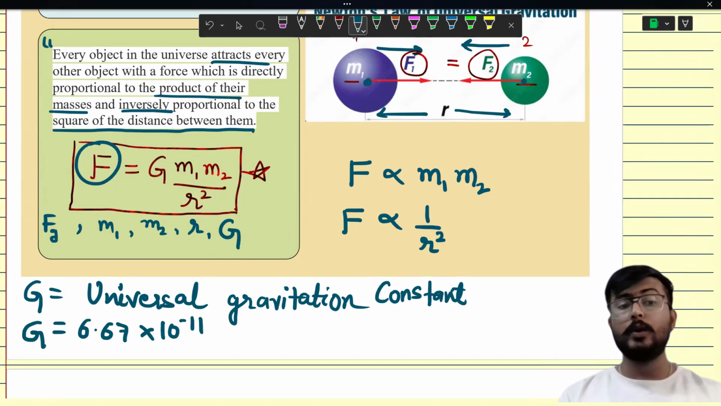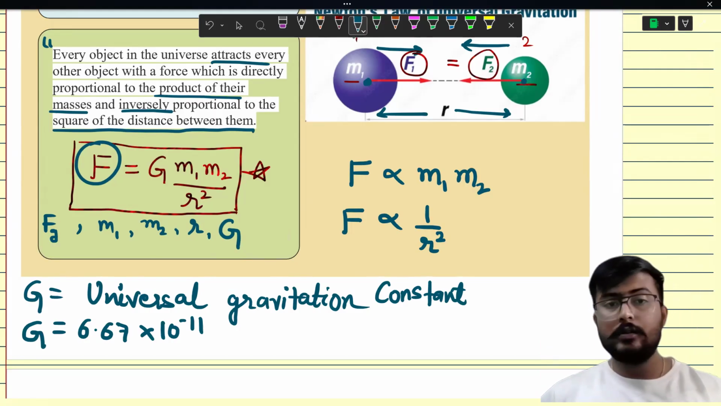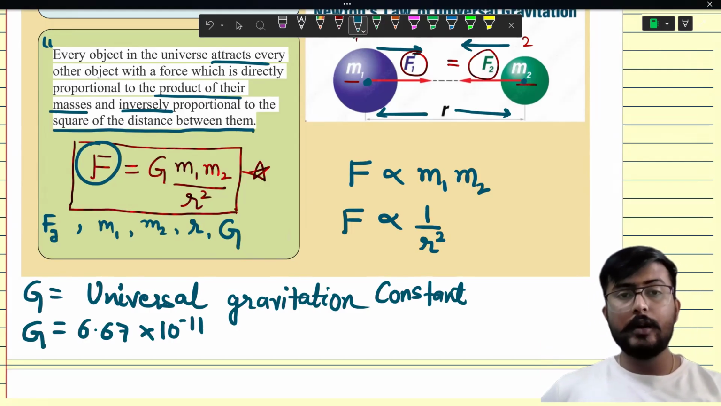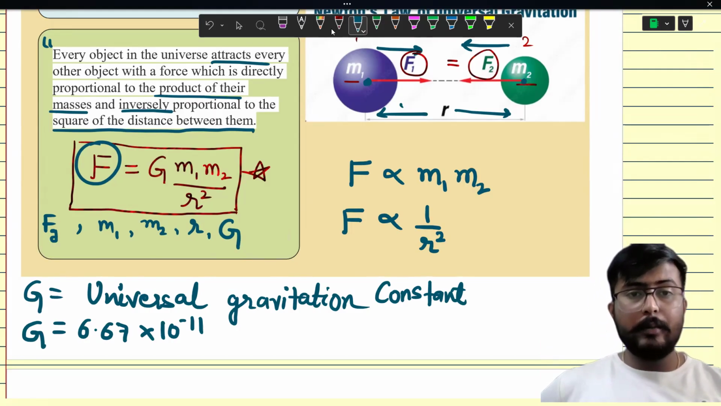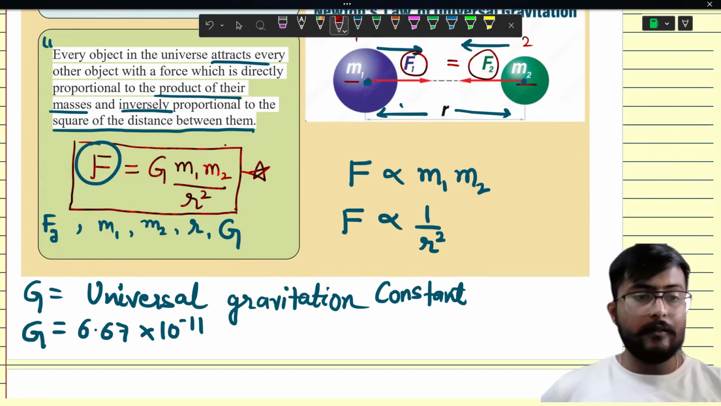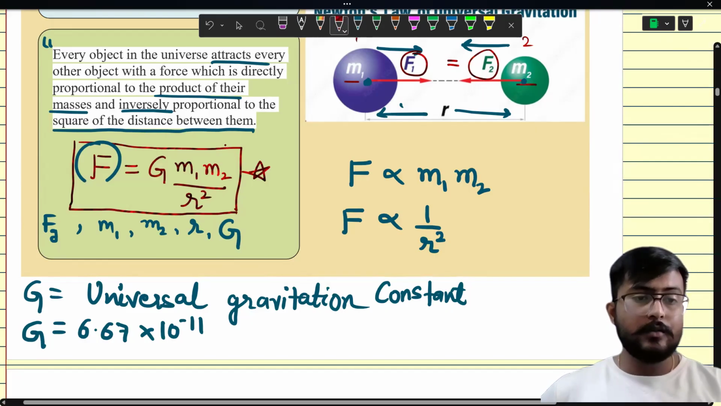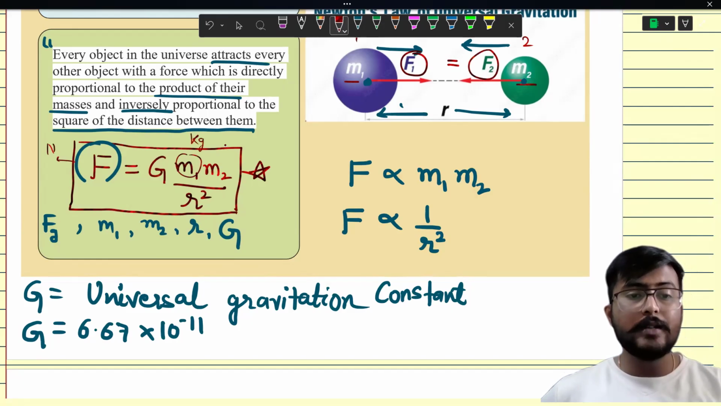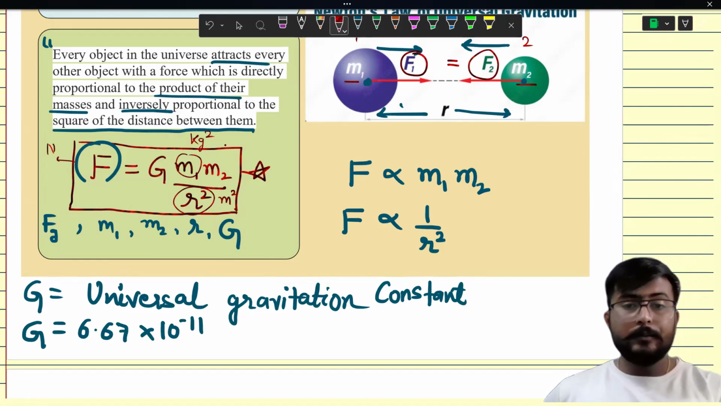Now you might be thinking, sir, what is the unit of G? Come on, let's derive the unit of G. I have already told you in many of the classes how to derive the unit of G. What is the force? What is the unit of force? Yes, Newton. What is the unit of masses? Kg, and there are two masses, so I will say kg square. And what is the unit of distance? Meter. And there is a square of distance, that means meter square. So come on, put everything over there.